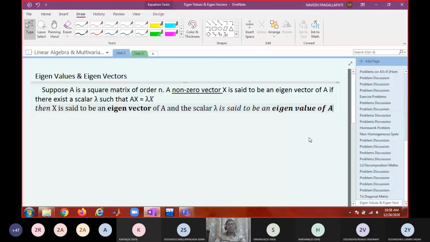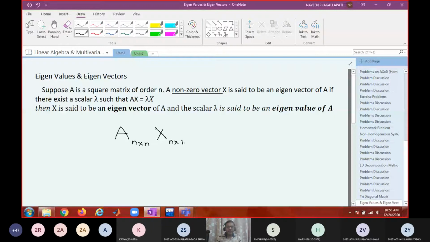So what is this all about? A is a matrix of order n, and x is an n by 1 matrix. When you multiply these two matrices, what will be the order of the resulting matrix? It is some matrix of order n by 1.